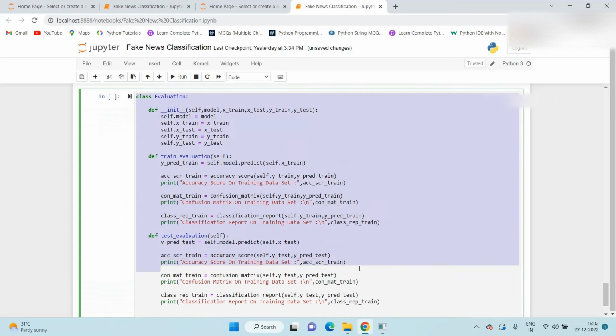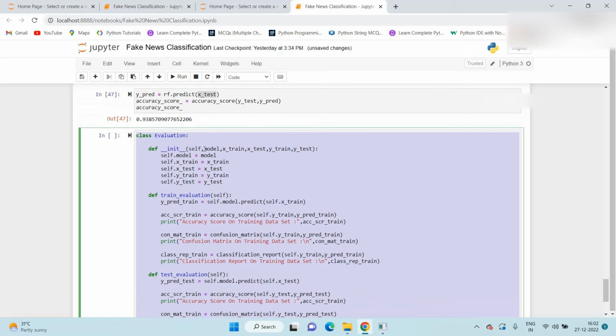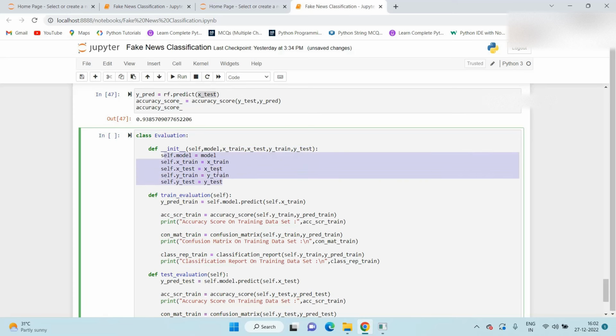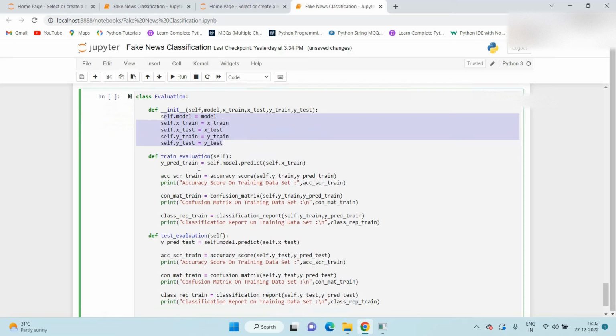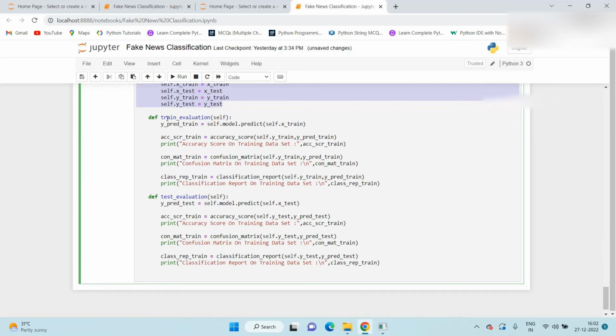Okay, so we create this class for the evaluation. First of all, we create an init method. In that init method, we pass the parameters self, model, xtrain, xtest, ytrain, and ytest. We create a variable for each of them. After that, we define one method called train_evaluation to check the training data accuracy.